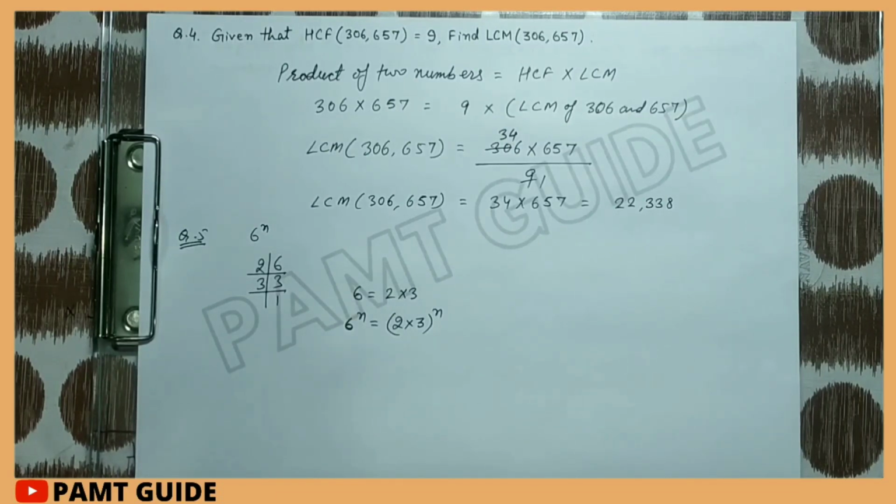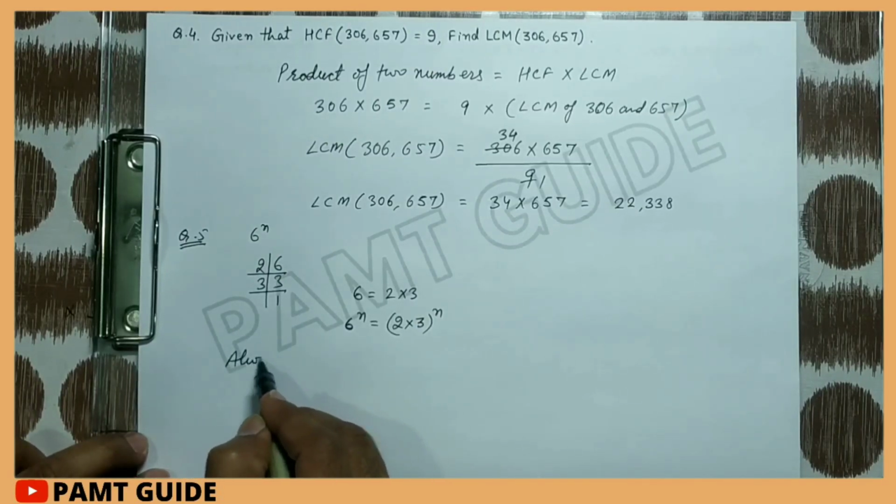We are seeing that the prime factorization of 6 to the power n does not contain 5 as a factor. Hence, 6 to the power n can never end with the digit 0 for any natural number n.